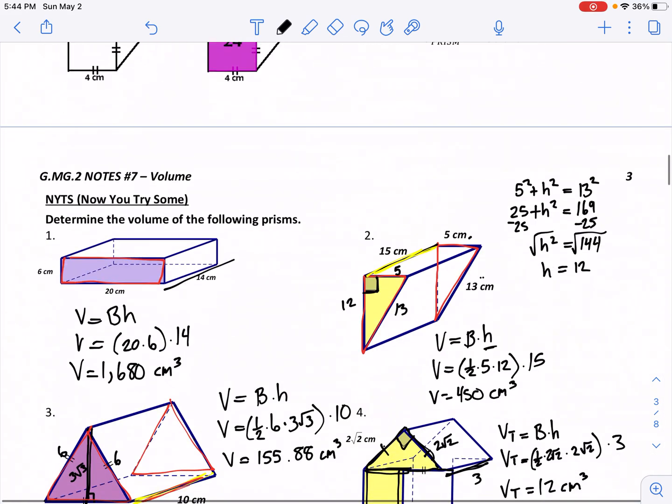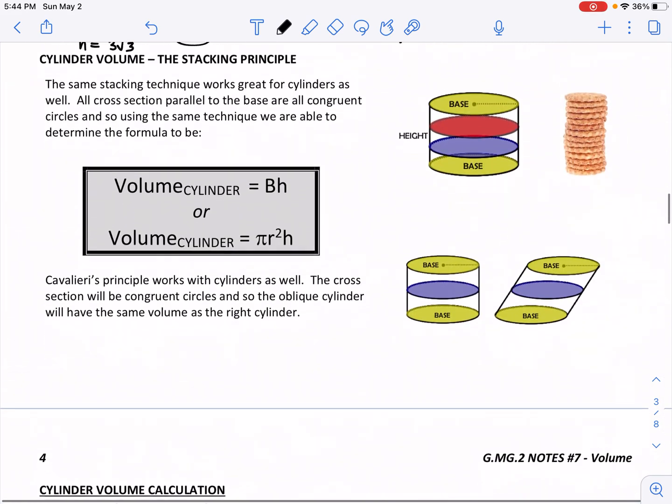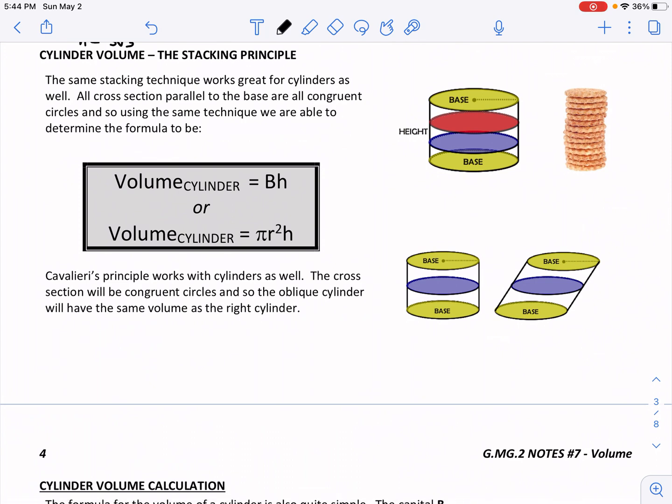Okay. Now let's talk about cylinders, and that'll probably be the last thing we talk about here. But cylinders play off the same idea of that stacking principle. It just happens that the cross sections are circular, okay? Or if we're dealing with a regular cylinder, they're circles, okay? So the same stacking technique works great for cylinders as well.